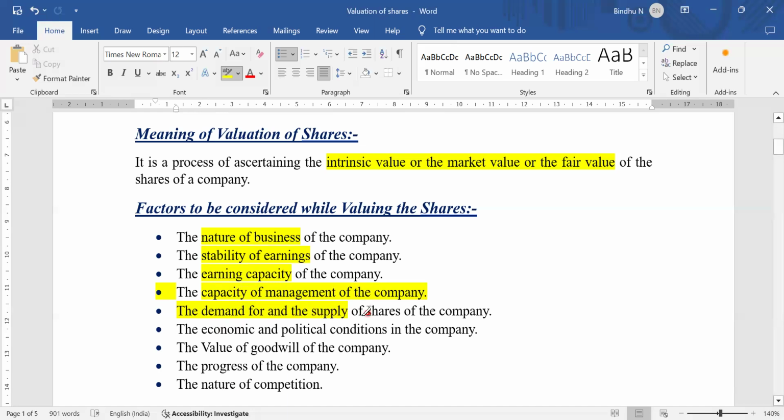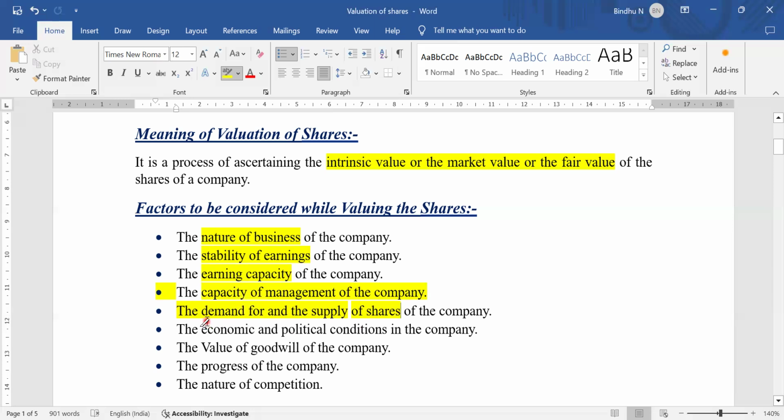And the demand and supply of the shares of a company. Whenever you make a valuation of a share, we need to go through the demand and supply once, because only if there is a huge demand for the product will it impact the valuation of shares. Only if there was huge demand for your product will the company earn profits from that product. Through those profits, the shares of a company are going to increase.